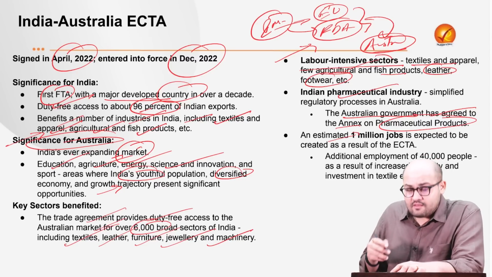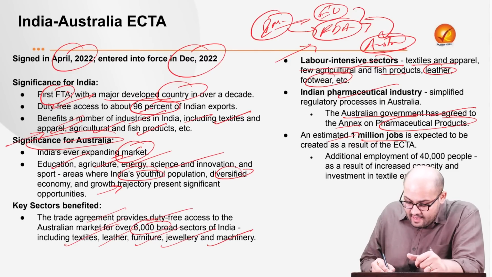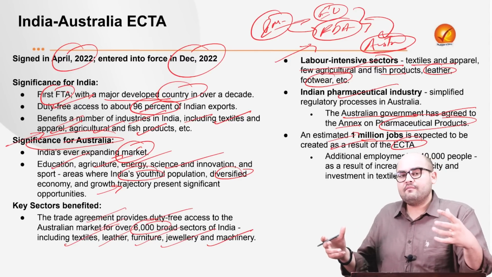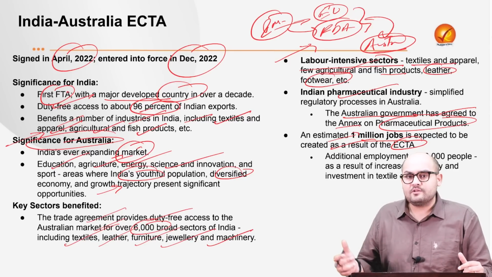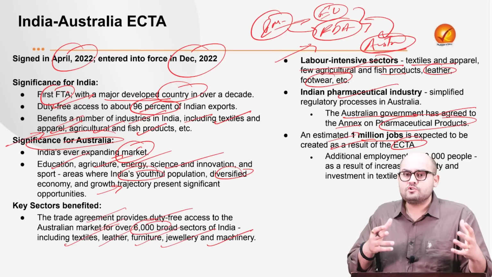Then we have data which says that almost 1 million jobs would be created as a result of this ECTA. Once you have substantial investments from Australia coming to India, it would lead to more business opportunities, more opportunities for the young population to join the workforce.